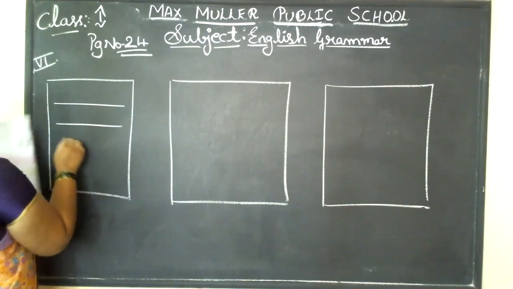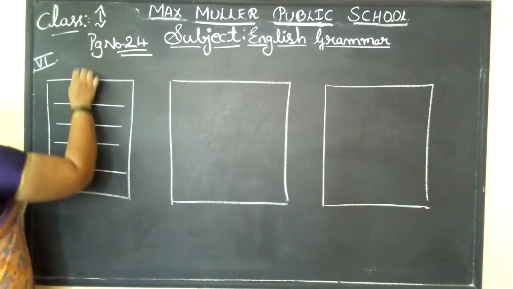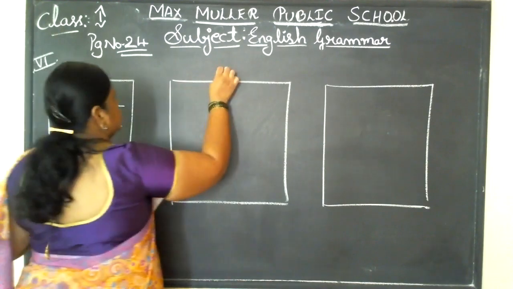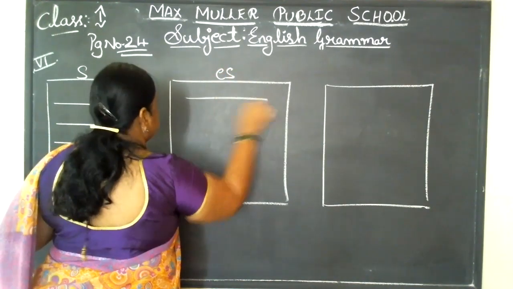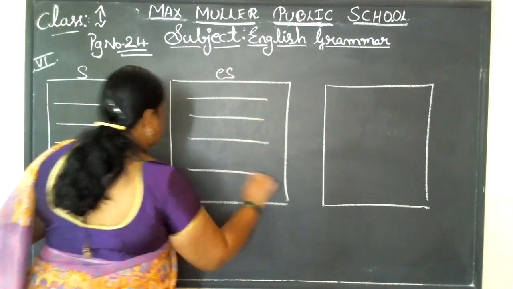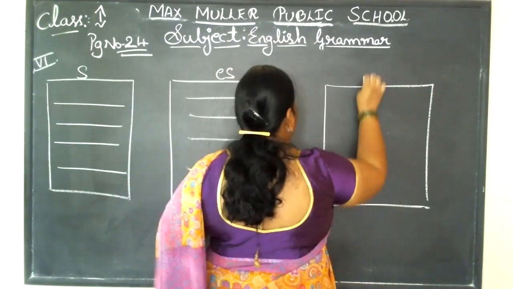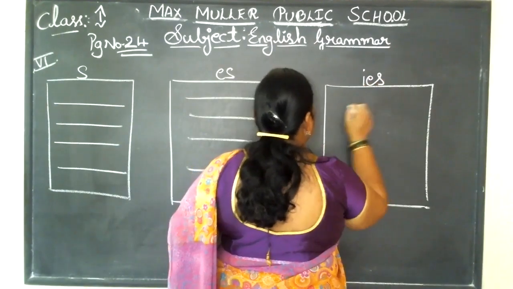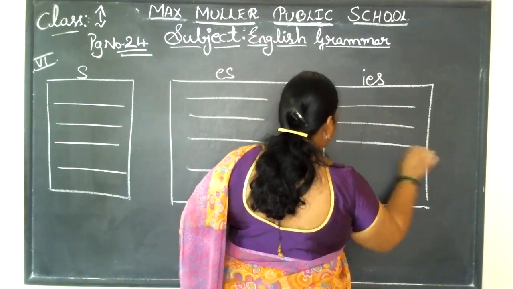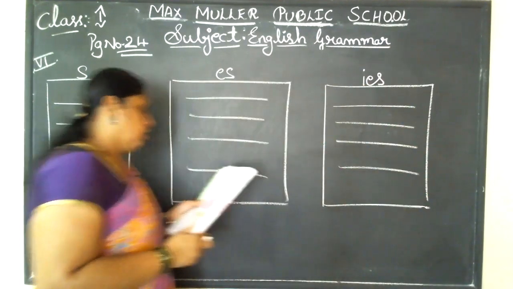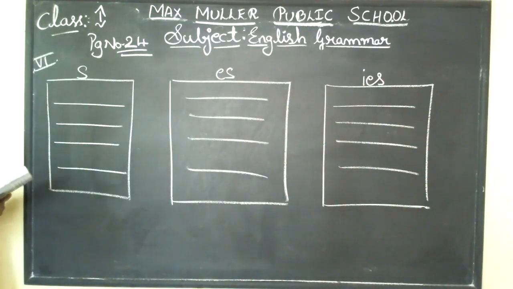How many dashes are there? Four dashes are there. First one is S. Second one is ES. And the last one is IES. Shall we start now? The first one, baby.